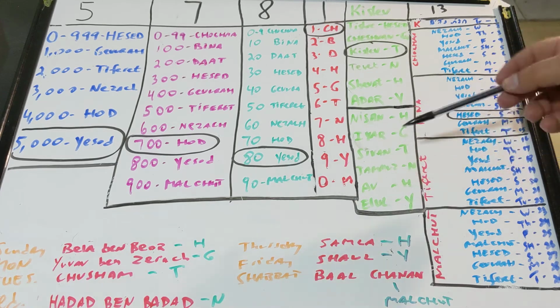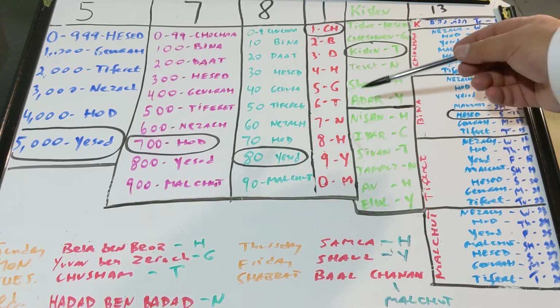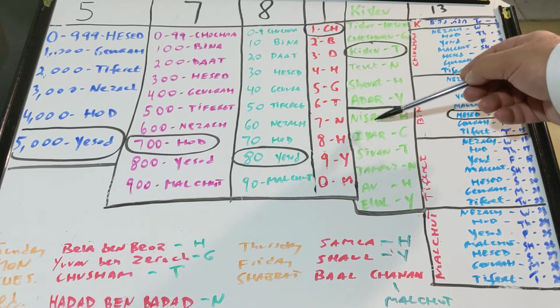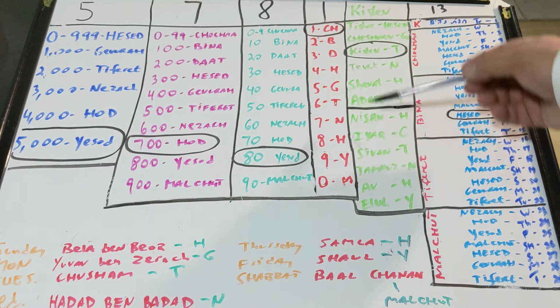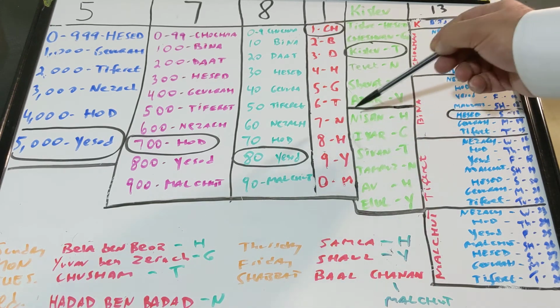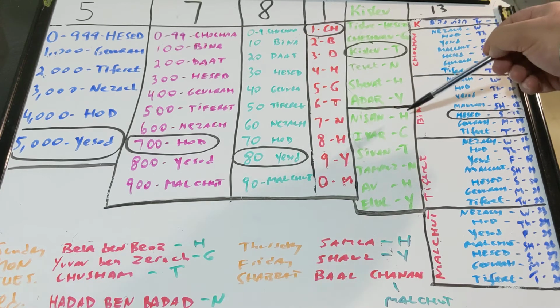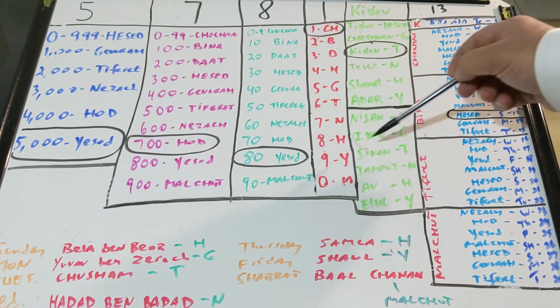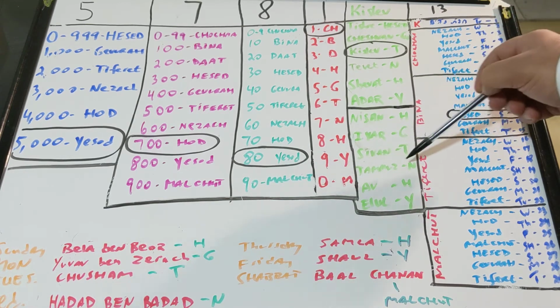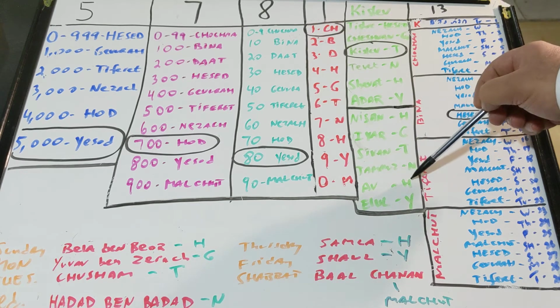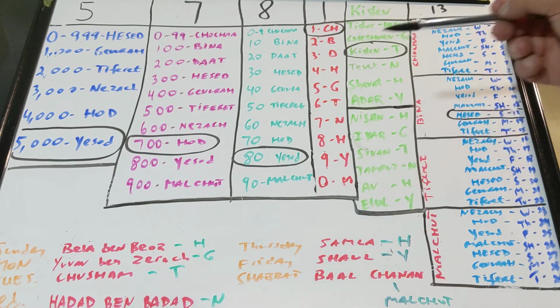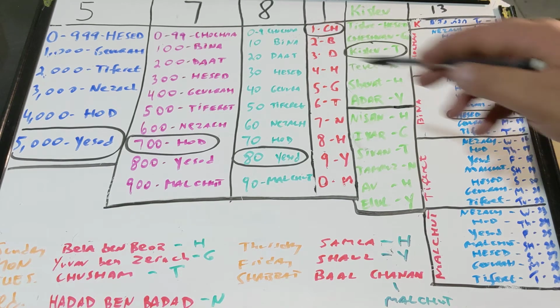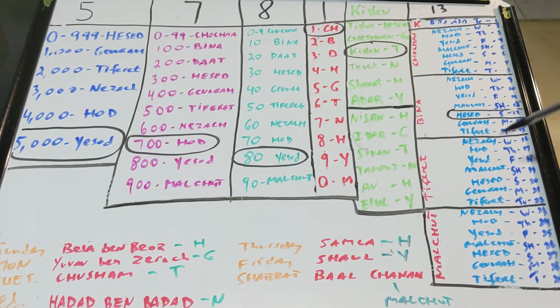And then the other 6 months would be from spring and summer, right? Nisan would be Chesed, that would pass over, Pesach. Chesed. Iyar would be Gvura. Sivan would be Tiferet. Tammuz would be Netzach. Av would be Hod. Elul would be Yisod. And we're going to summarize all this very soon.